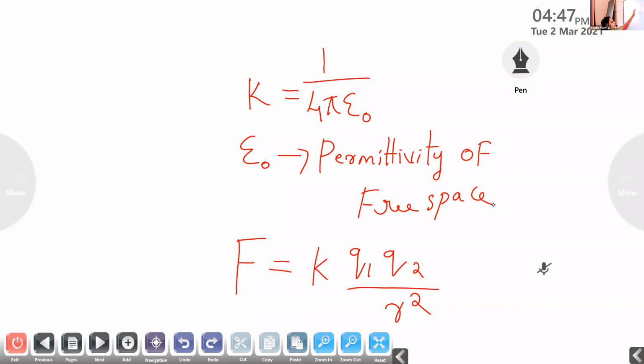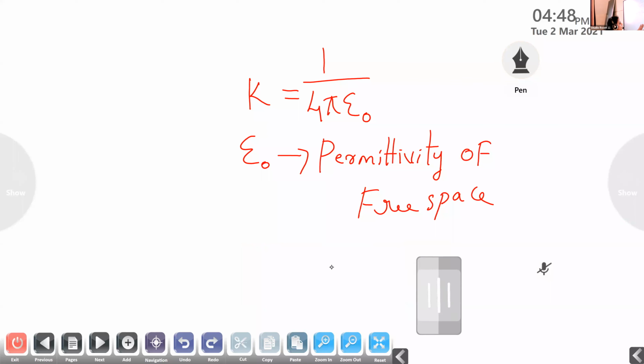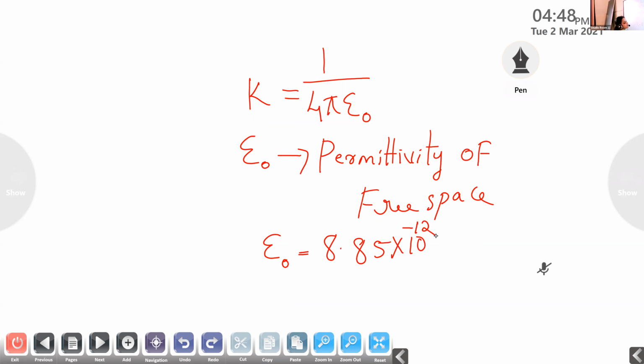So K is equal to 1 by 4 pi epsilon 0, where epsilon 0 is the permittivity of the free space. And this epsilon 0 has a value. Epsilon 0 is equal to 8.85 into 10 raised to minus 12 Coulomb square per Newton meter square. This is the value of epsilon 0.